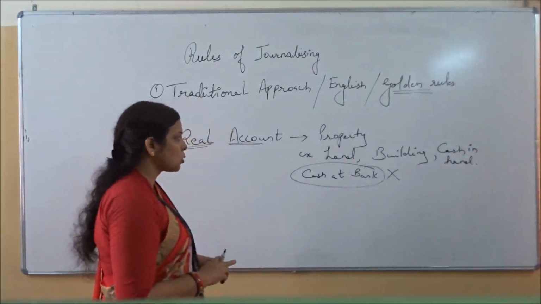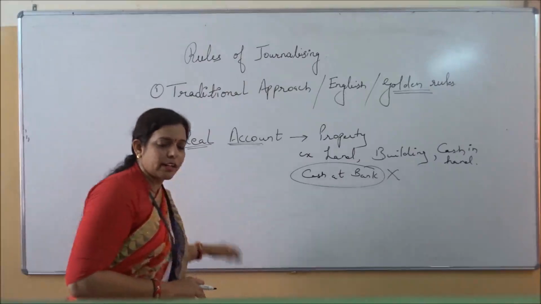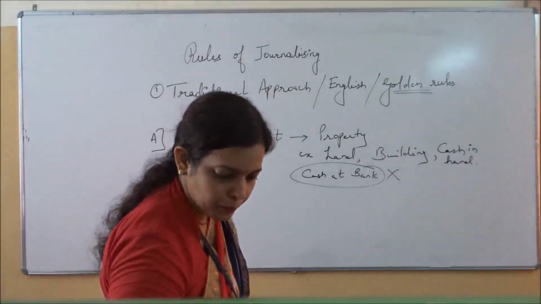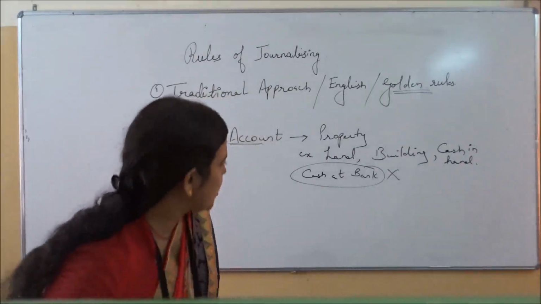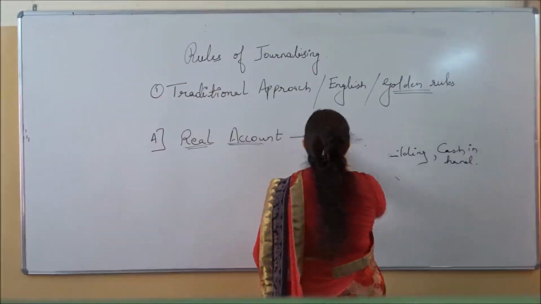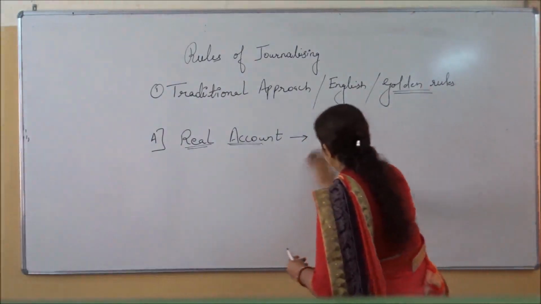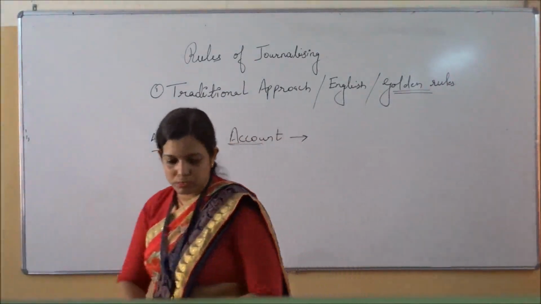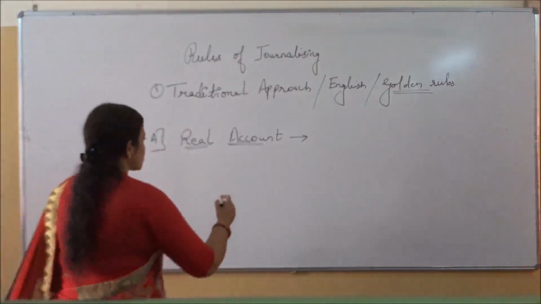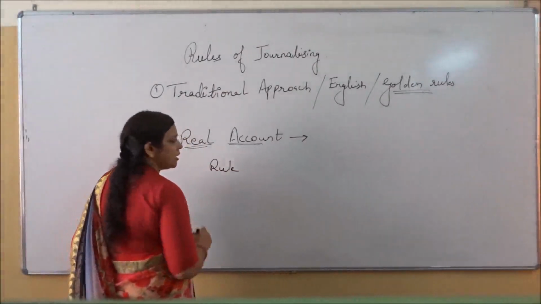Now let us come to the rule. What is the rule of the real account, that is the golden rule? Make note of these things. These are very important. What is the rule which is applied to the real account?